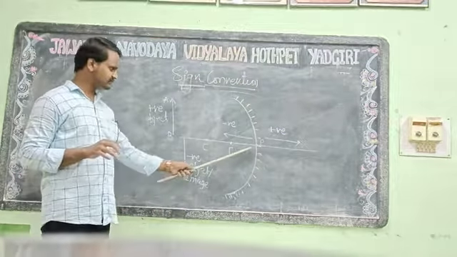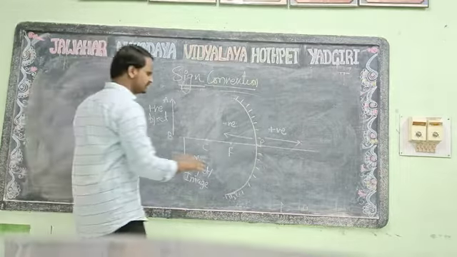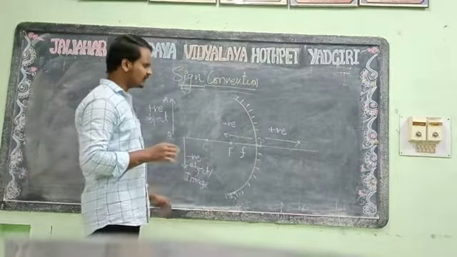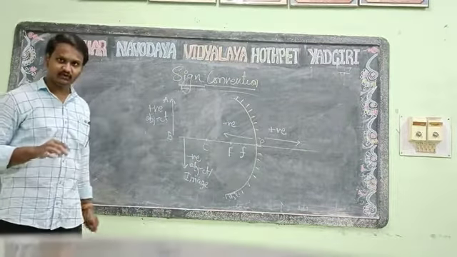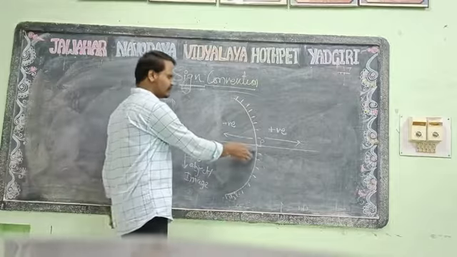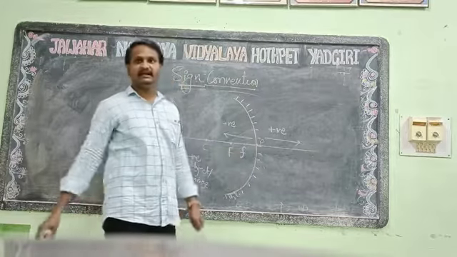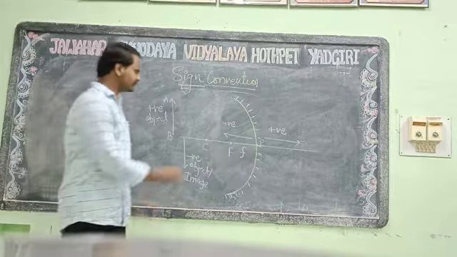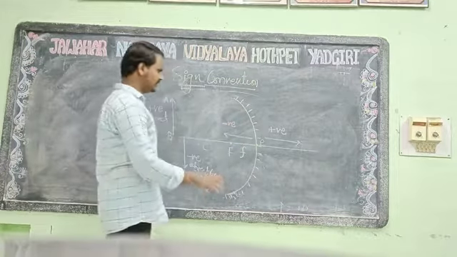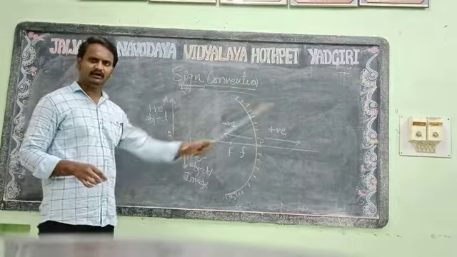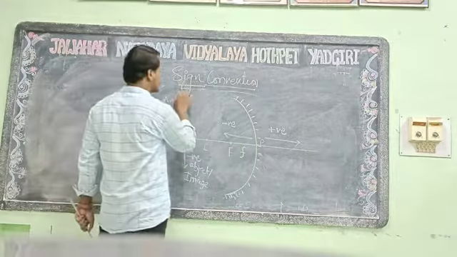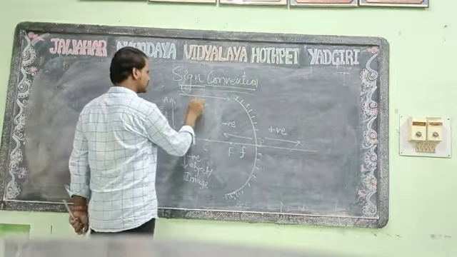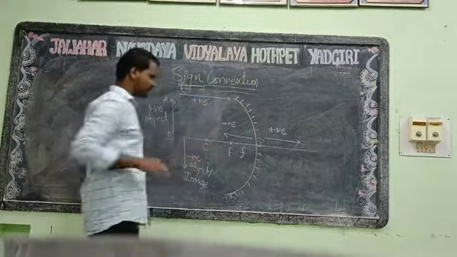You can see that the distance between F and P is the focal length. For the concave mirror, the focal length will be negative. For the concave mirror, going from P to F, it will be taken as negative. Now, if we are considering the incident rays going from left to right, that direction will also be considered positive.